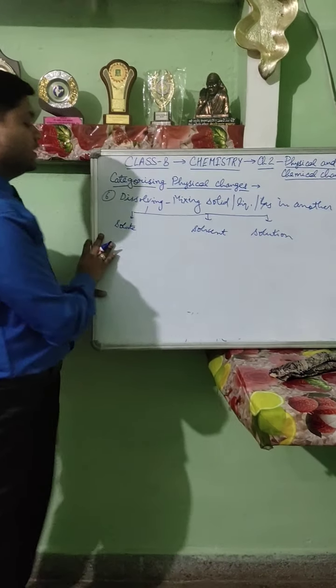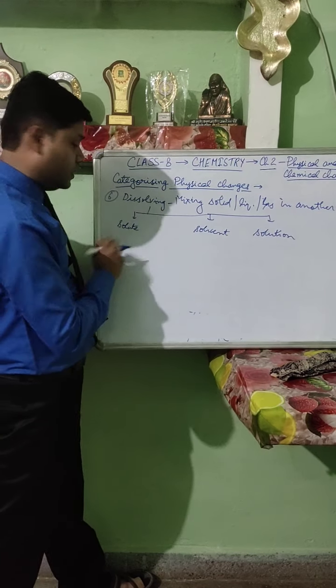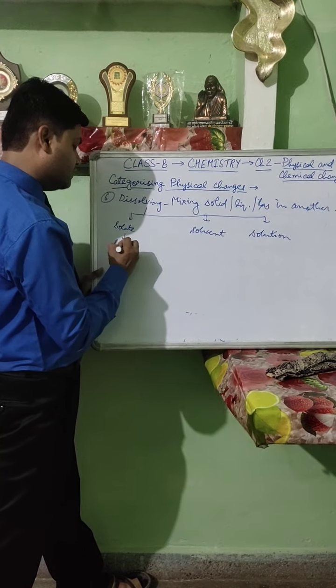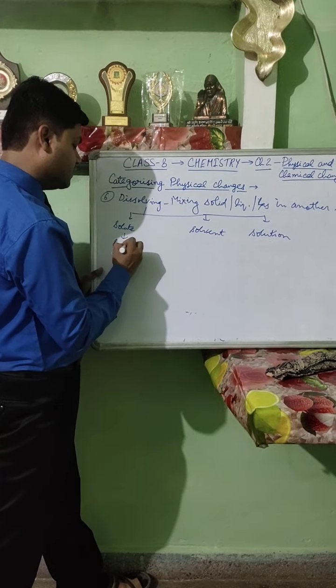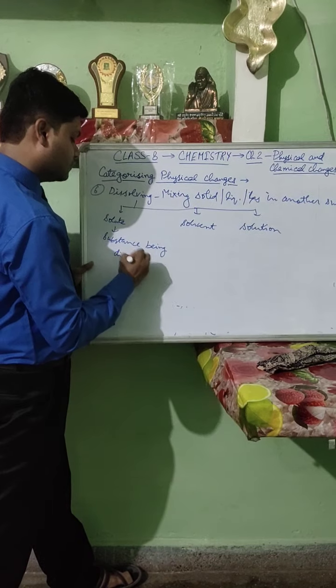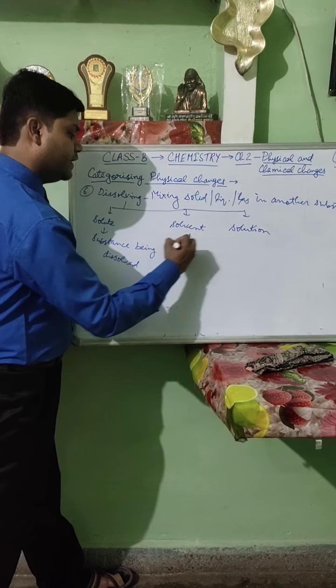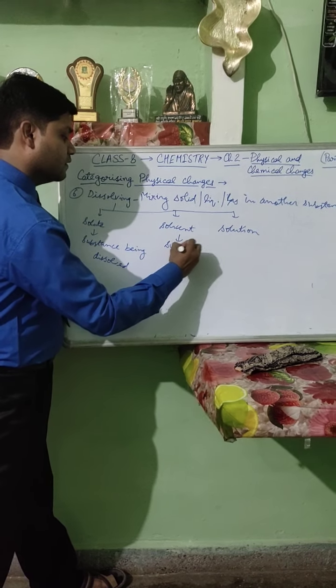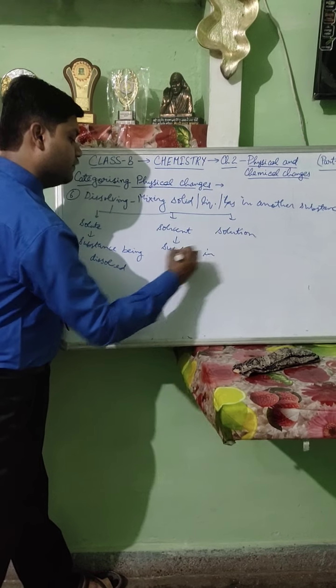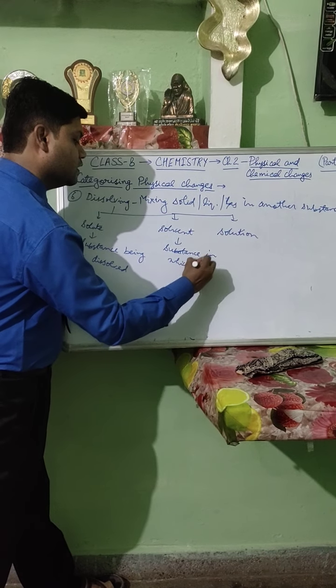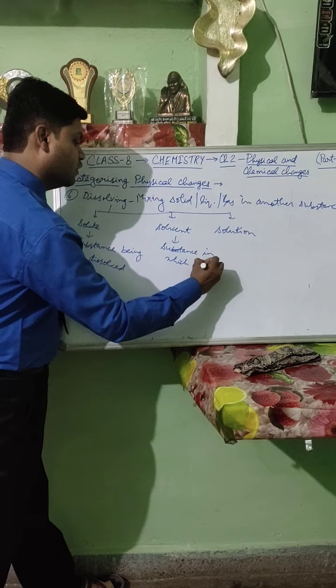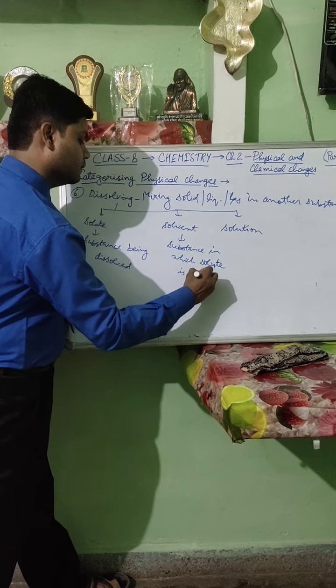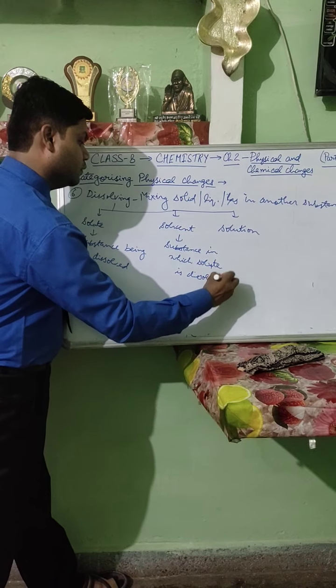So first is solute. What is solute? The substance being dissolved is known as solute. The substance in which the solute is dissolved is known as solvent.